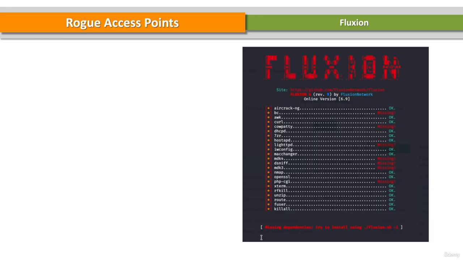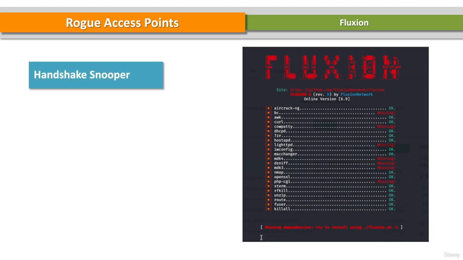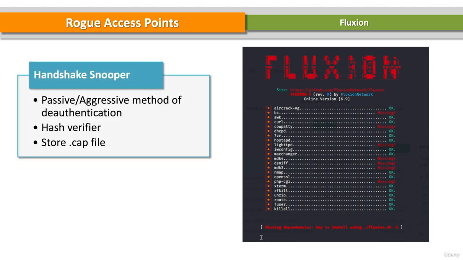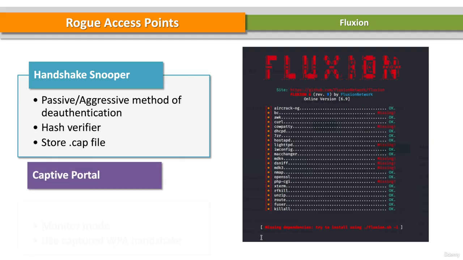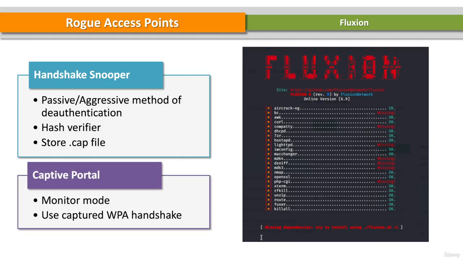Now, we've all read about them, but there are two types of attacks within this tool. There's the handshake snooper and the captive portal attack. The handshake snooper is an attack that attempts to retrieve the four-way handshake. The captive portal attack attempts to retrieve the target access point's WPA/WPA2 key by means of a rogue network with a web authentication captive portal.